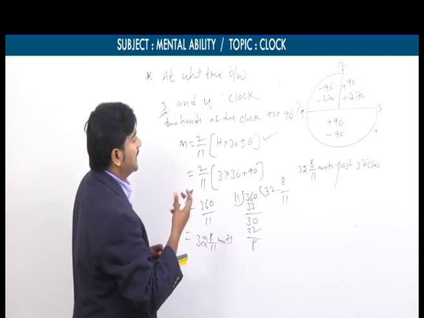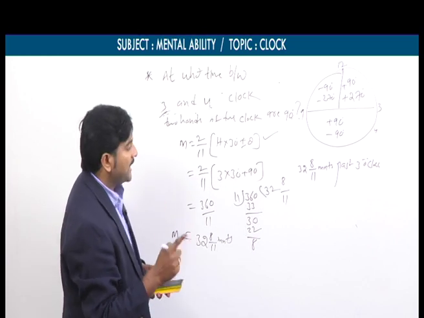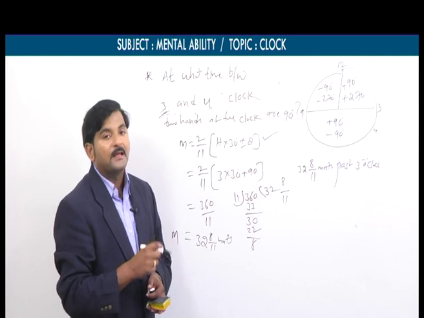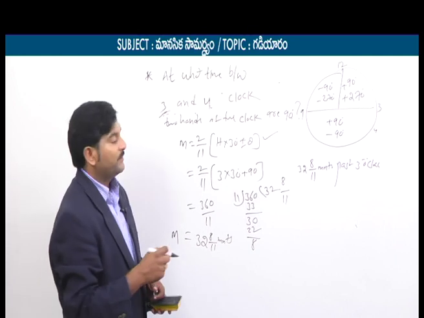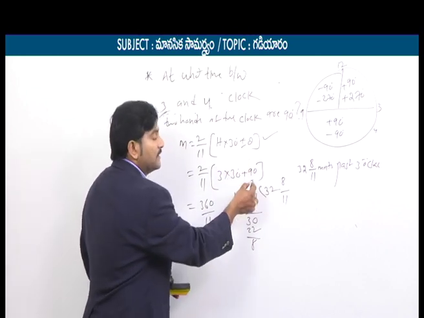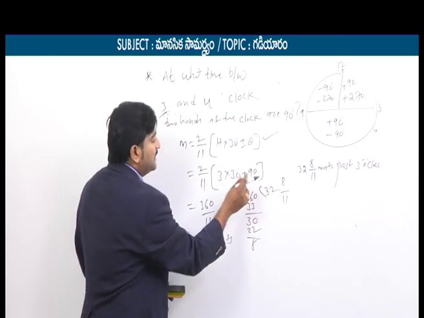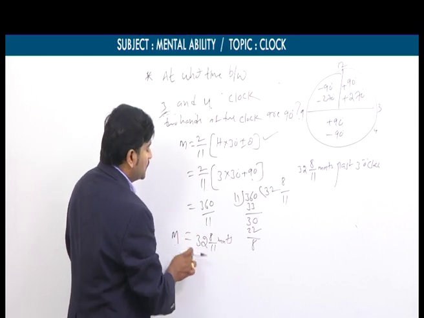So means from 3 and 4, at what time between 3 and 4 is the angle between the two hands of the clock 90 degrees? One time I am getting 32 8 by 11 minutes past 3 o'clock, and in the second case I am getting exactly 3 o'clock because minutes I am getting 0. How can we say theta equal to minus we need to take? Because the time lies under 3 and 4. If it is minus 90, this value could be 0, 0 into something 0, so m is equal to 0 I am getting.